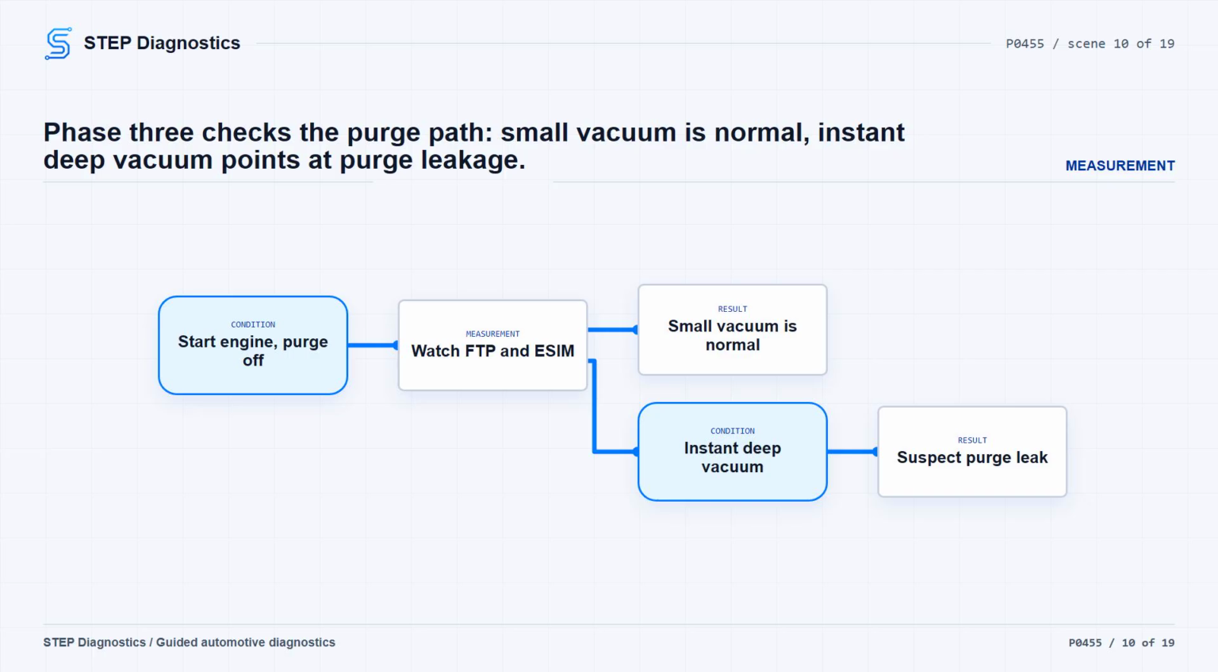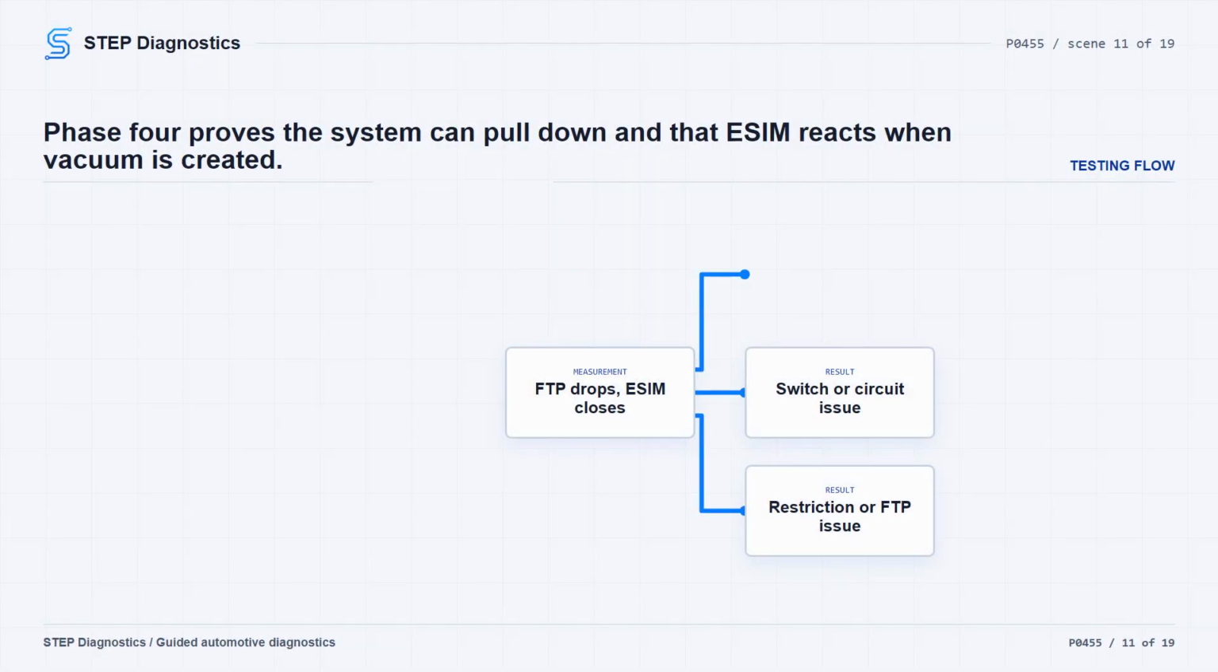Phase 4 starts the intrusive leak check and checks ESIM switch function. Let purge become active long enough to create maximum vacuum and stabilize, then shut the engine off immediately after maximum vacuum is reached. The recommended approach is to turn the engine off after the Phase 3 readings, run the purge vapor test with the scan tool, follow the screen prompts, and once purge is active and vacuum is created, shut the engine off and return to the data display.